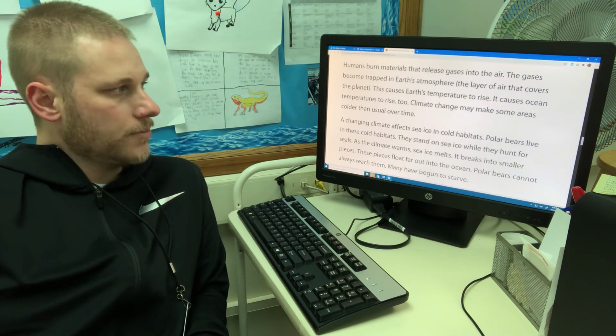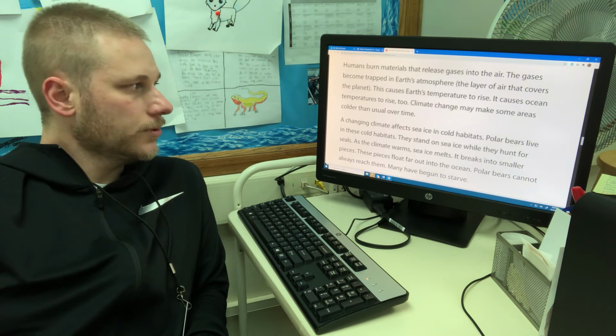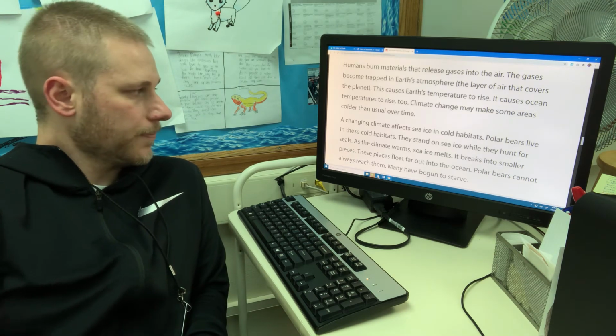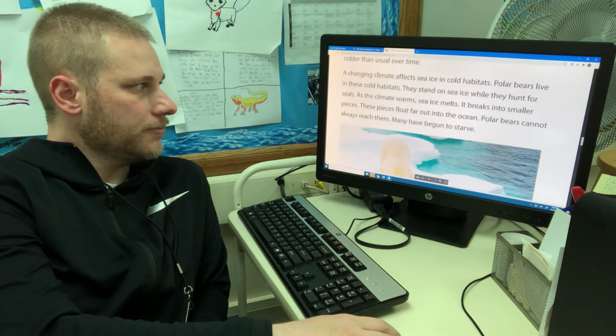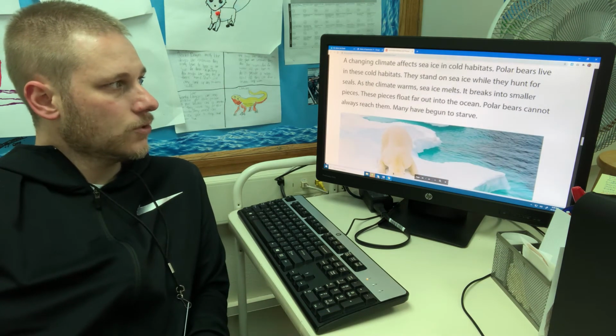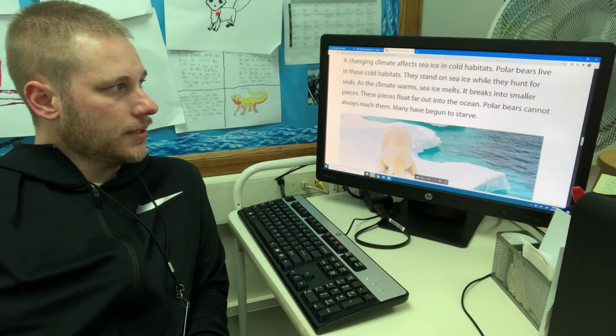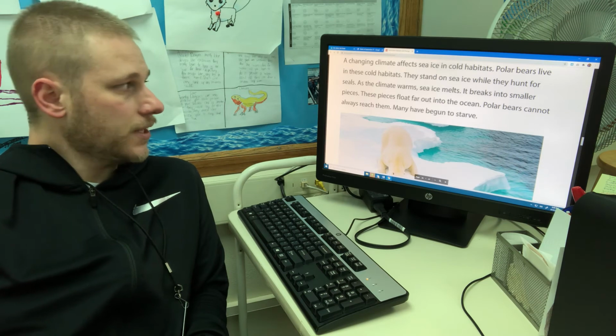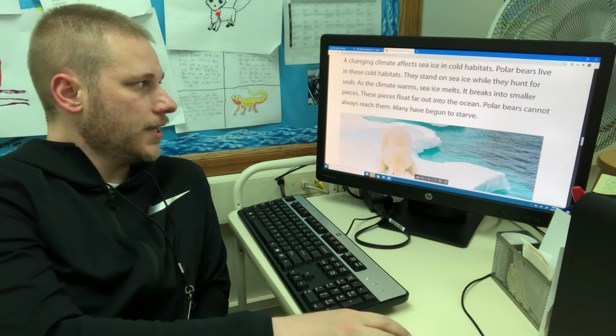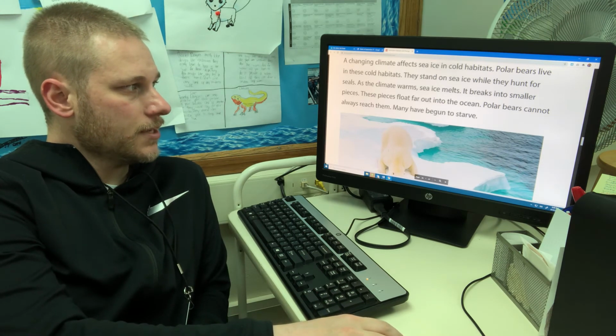Climate change may make some areas colder than usual over time. A changing climate affects sea ice in cold habitats. Polar bears live in these cold climates. They stand on sea ice while they hunt for seals. As the climate warms, sea ice melts.